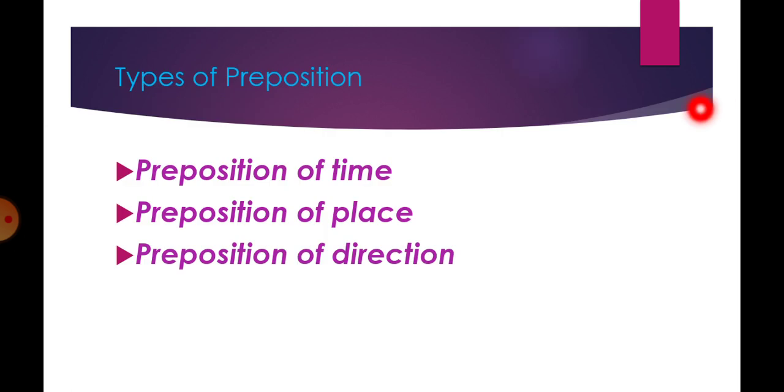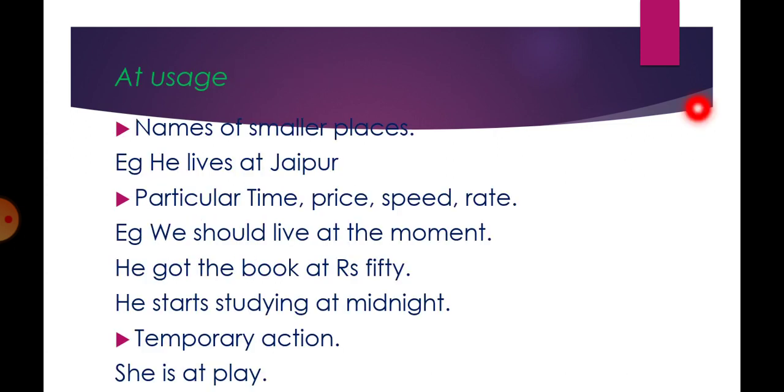There are three types of preposition: preposition of time, preposition of place, and preposition of direction. As it suggests, the preposition of time tells us about the time of the action. Preposition of place tells us about the place of the action, and preposition of direction tells us about the direction in which the event has happened. Today, we are going to learn about the uses of some of the preposition.